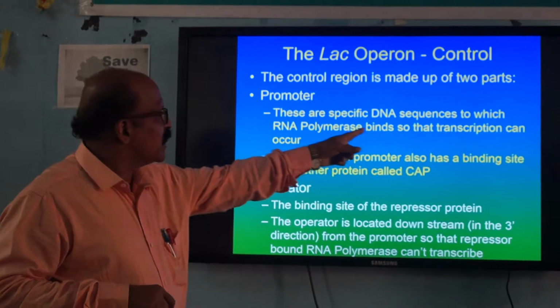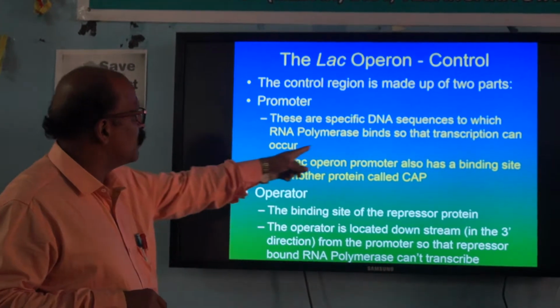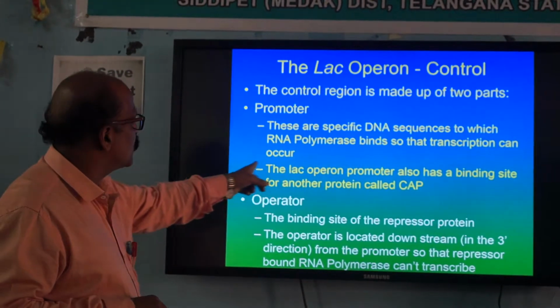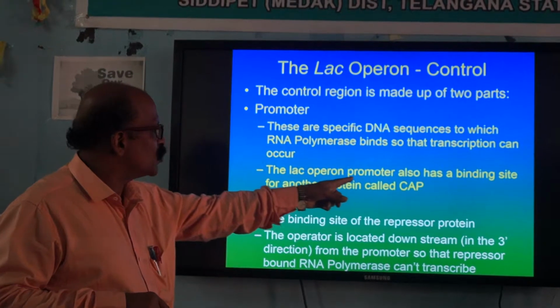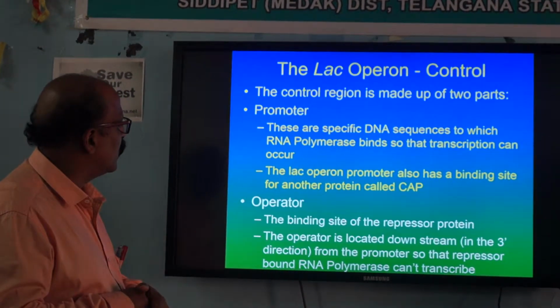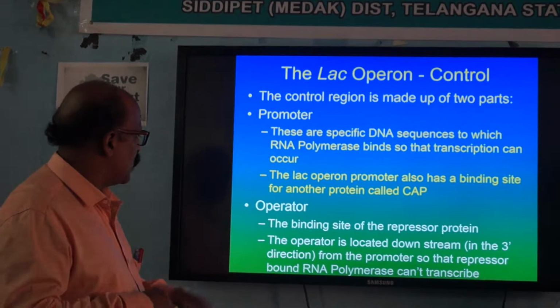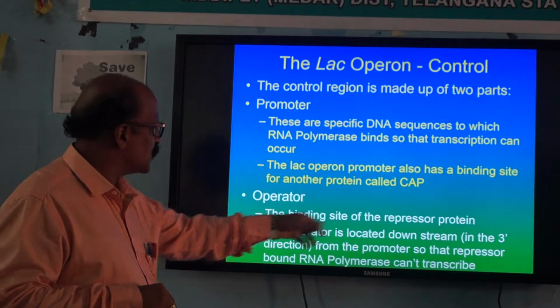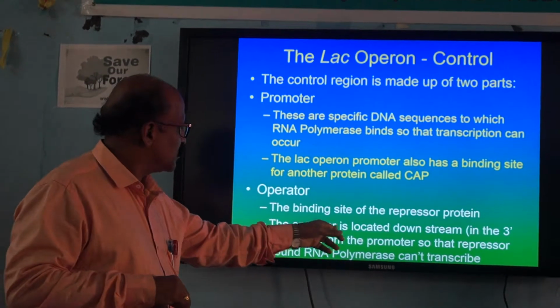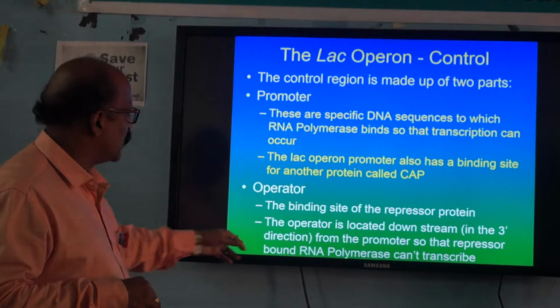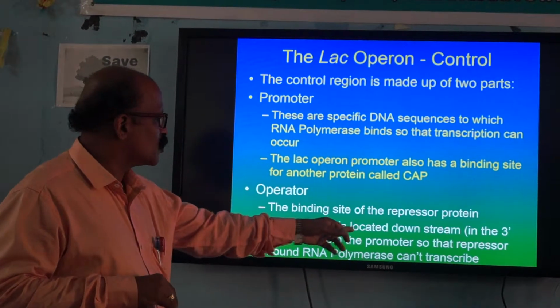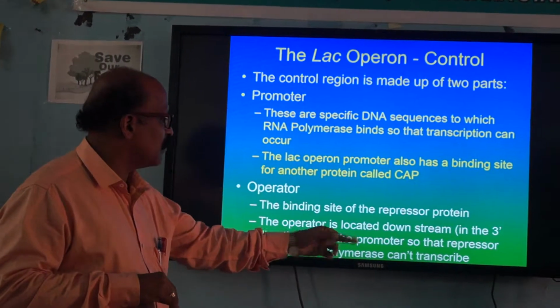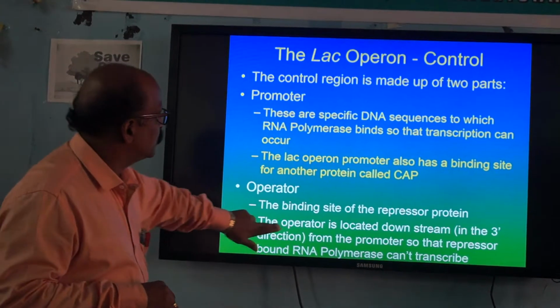These are the specific DNA sequences to which RNA polymerase binds so that transcription can occur. The lac operon promoter also has a binding site for another protein called CAP. The operator, the binding site of the repressor protein, is located downstream, in the 3' direction from the promoter.